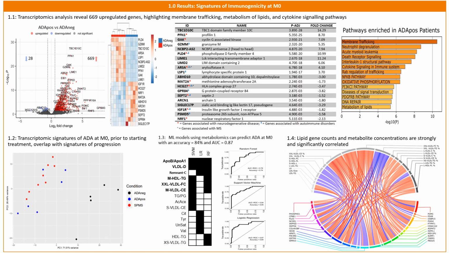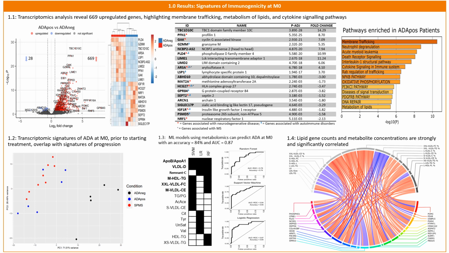The first part of these results focus on patients at month 0, that is, patients before they've even started the treatment. This volcano plot shows the results of the differential gene expression analysis, which reveals 669 upregulated genes and 28 downregulated genes, which pass an FDR of 5%.